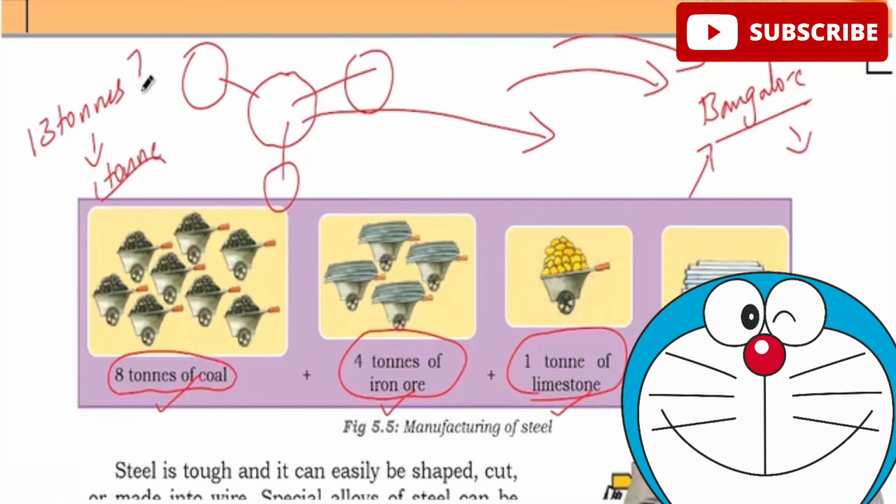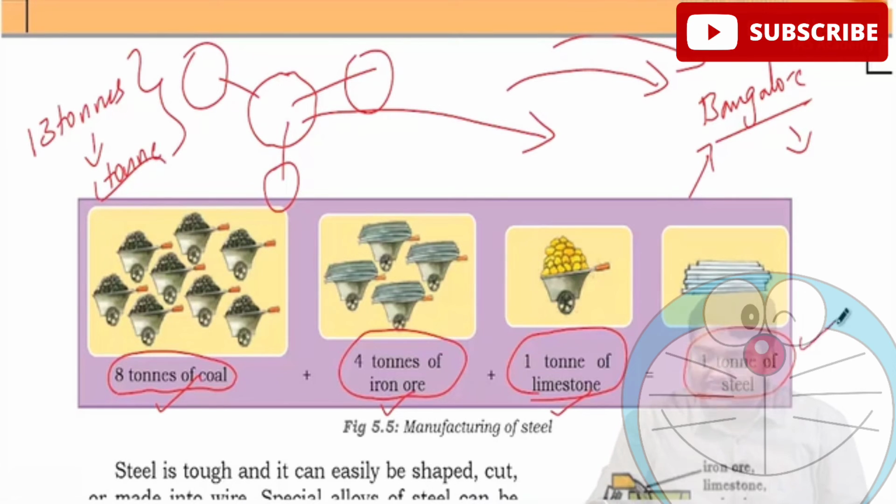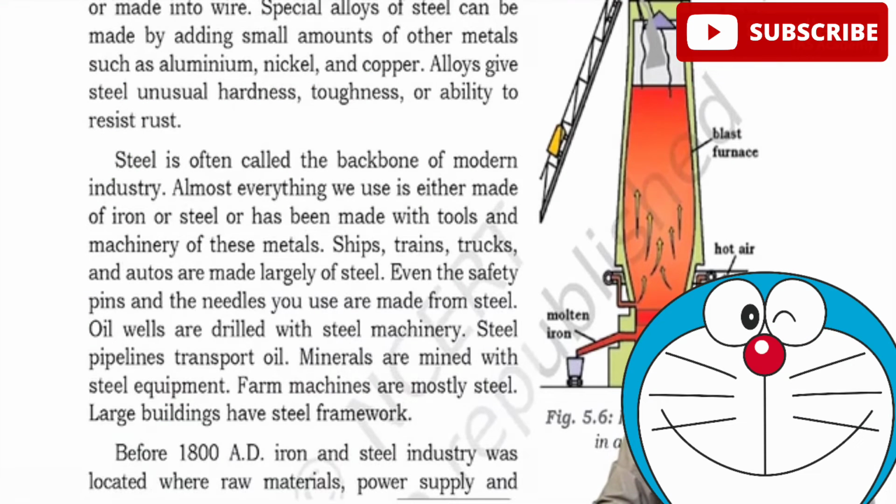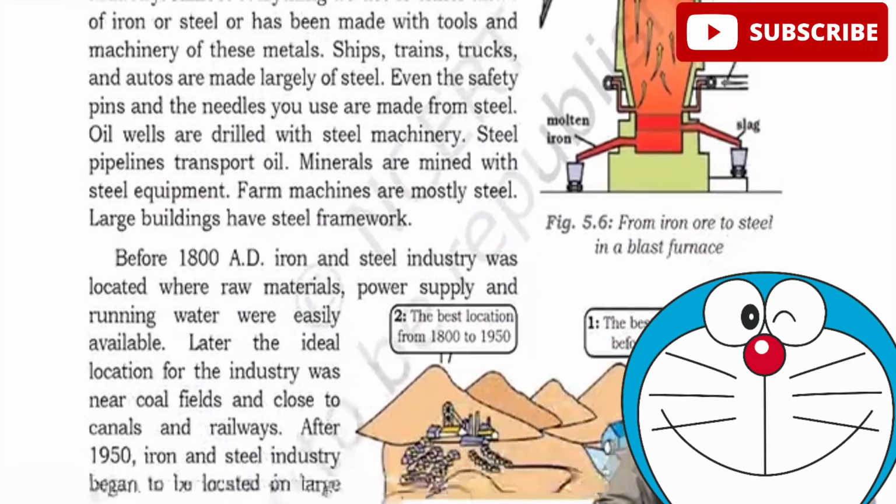This is the reason why many people say that the location of the industry depends upon raw material availability. If there is a weight-losing industry, that is, if you have raw materials, iron ore and coal, when you add them, they will lose weight and you get only 1 ton of steel. If it is a weight-losing industry, then we usually say let us go for this particular factor. So then they have given what the benefits of steel are.